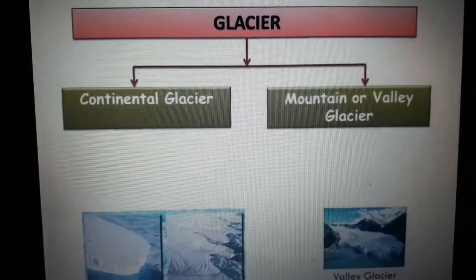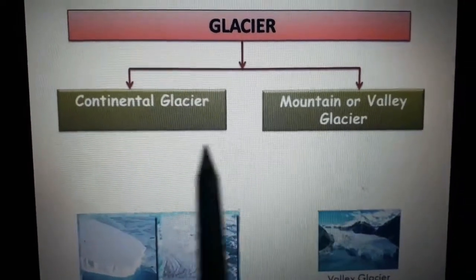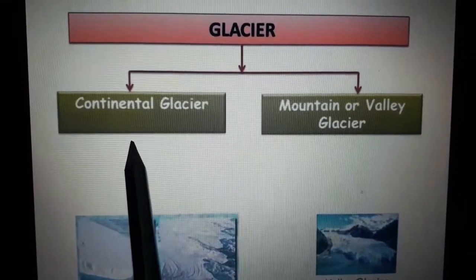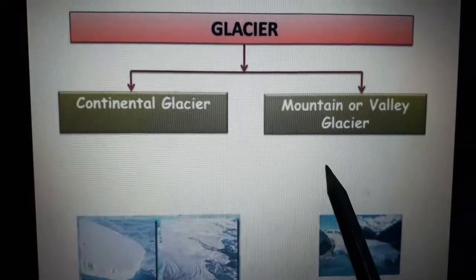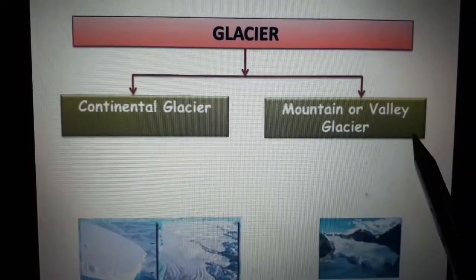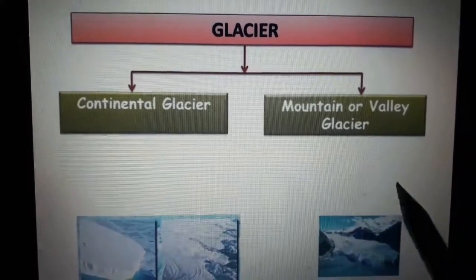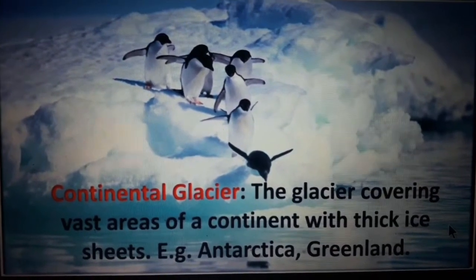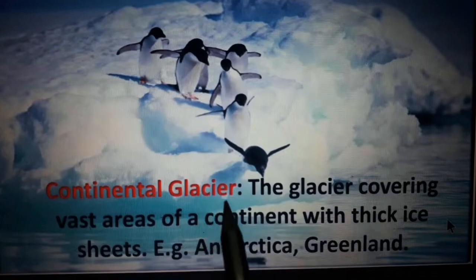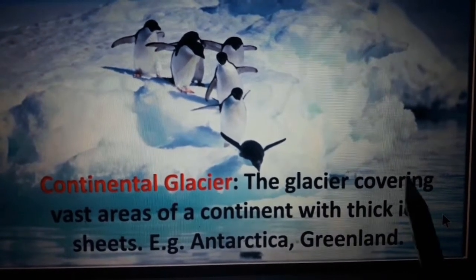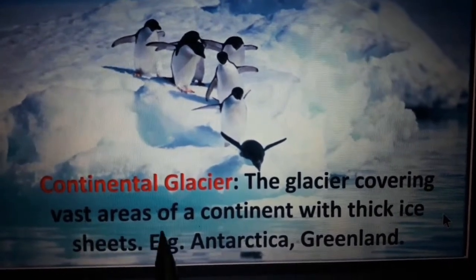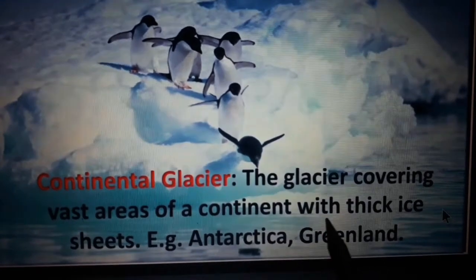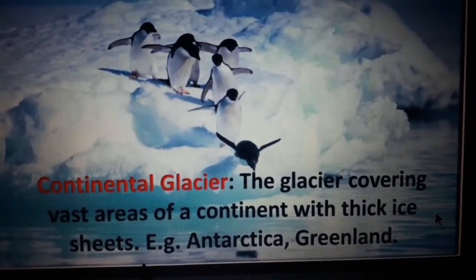Glaciers are classified into two types. First one is continental glacier and the second one is mountain or valley glacier. We'll see the definitions one by one. First, what is a continental glacier? The glacier covering a vast area of a continent with thick ice sheets.